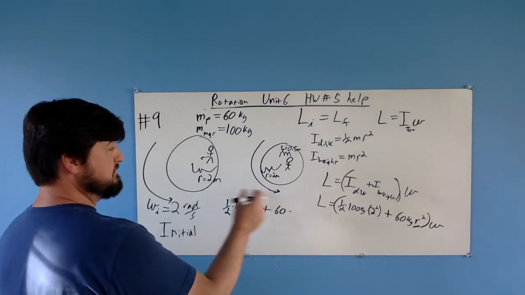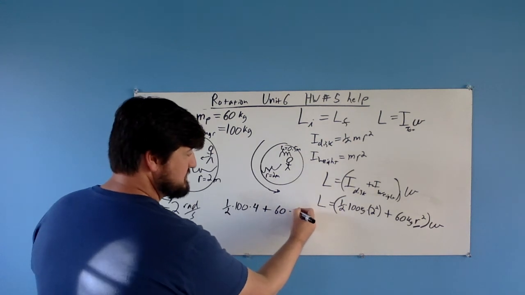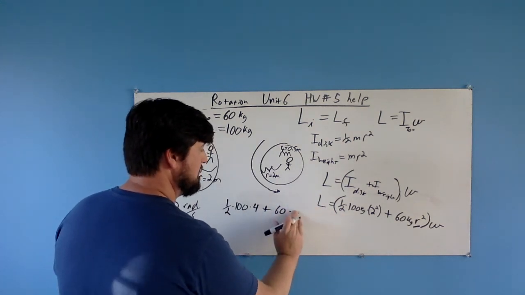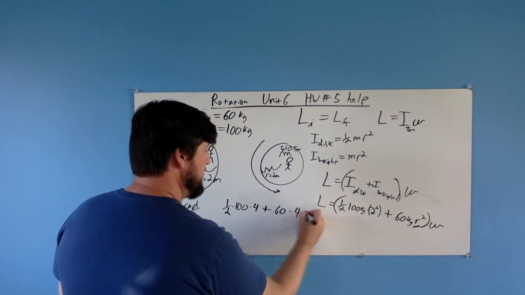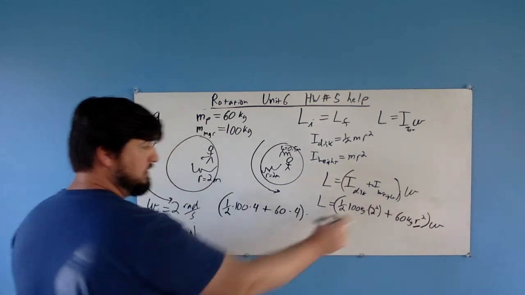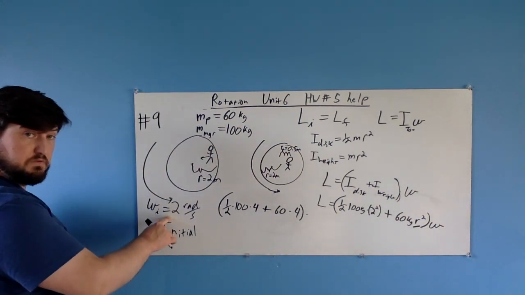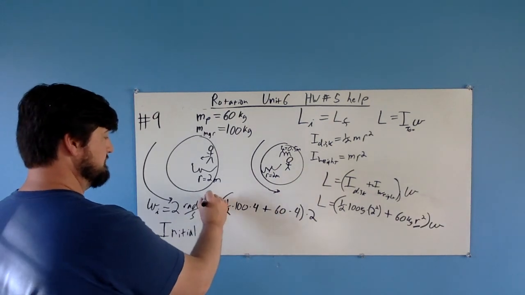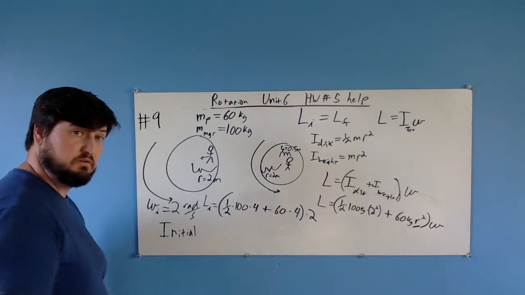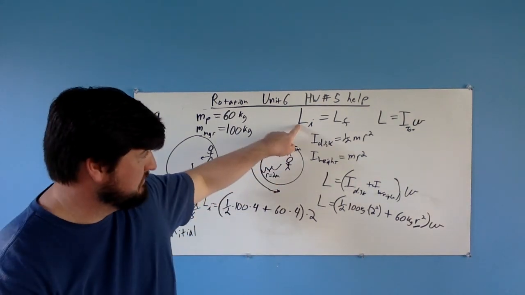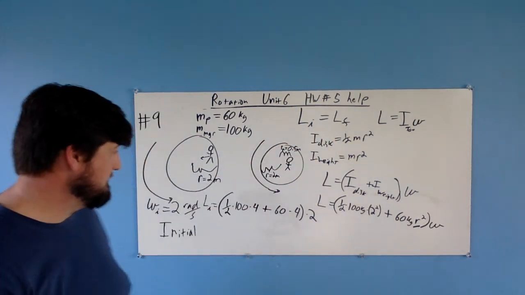Now, his radius to begin with was 2, so 2 squared, or 4. And then the sum of those things, times our omega initial, and that was 2. So that right there is our initial angular momentum.